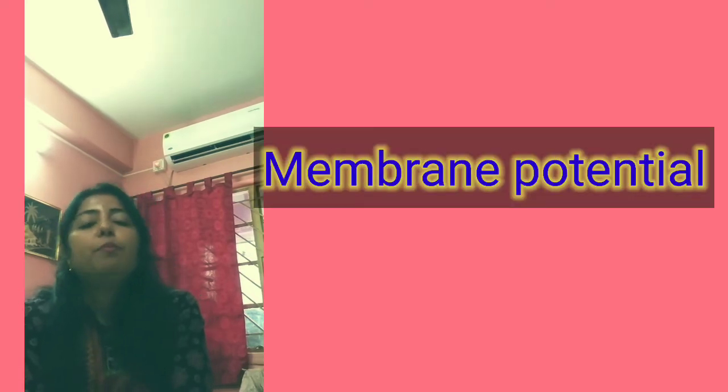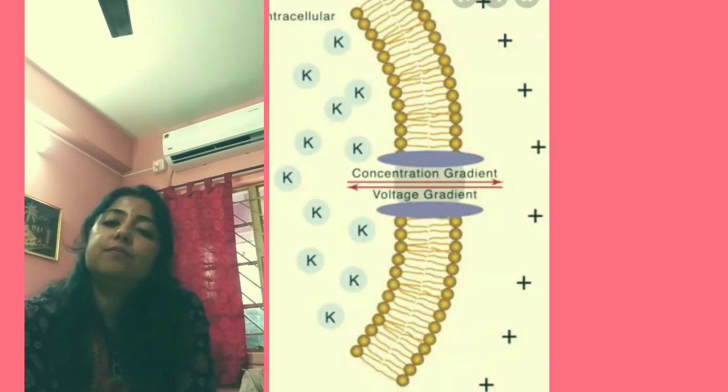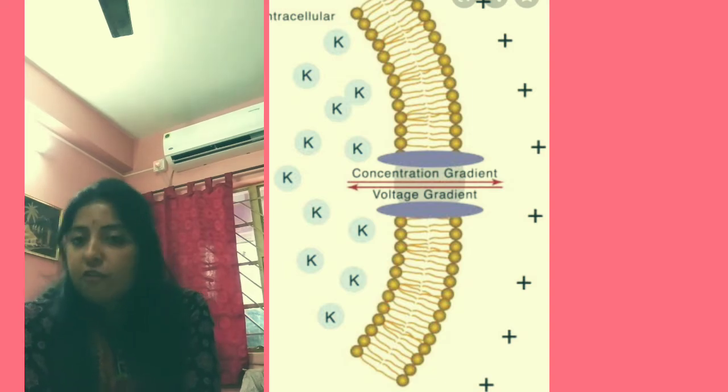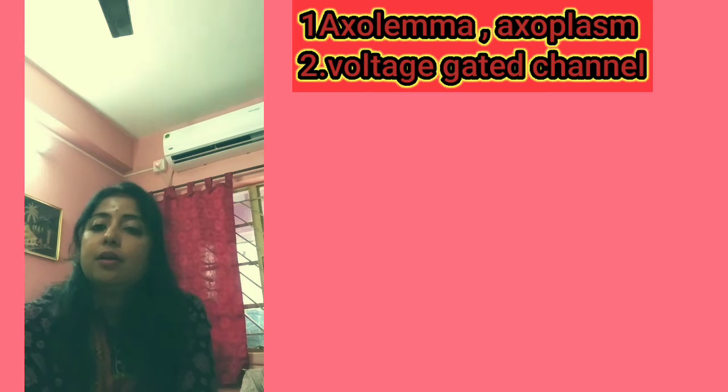Okay. So now I am discussing membrane potential. Before discussing the membrane potential, I want to say something. Which parts are involved in this membrane potential? First one is axolemma. What is axolemma? Last day I showed you that neuron or axon fibers have some coverings. Among them, the innermost part of this covering is axolemma. That means it covers the axon. That is known as axolemma.